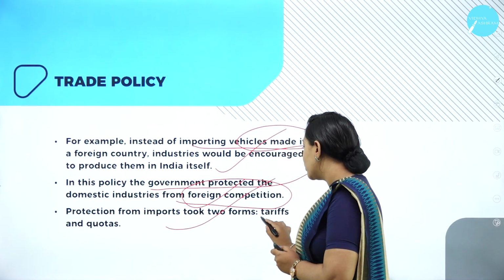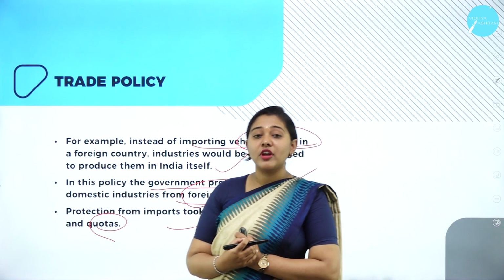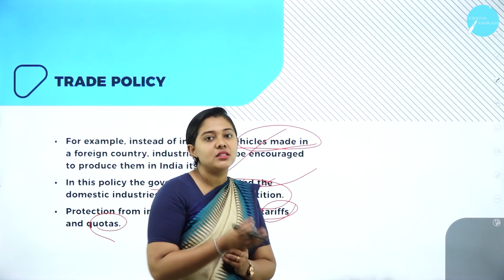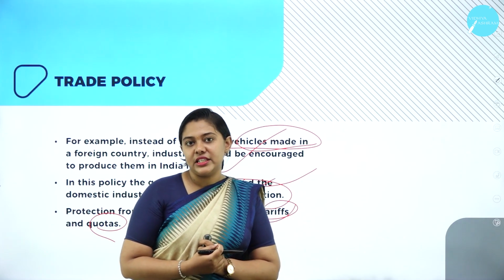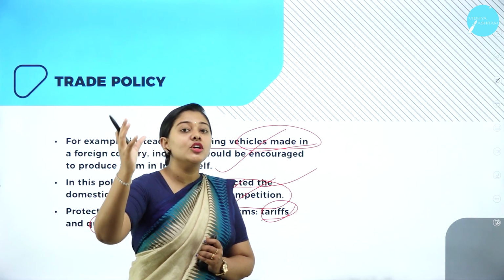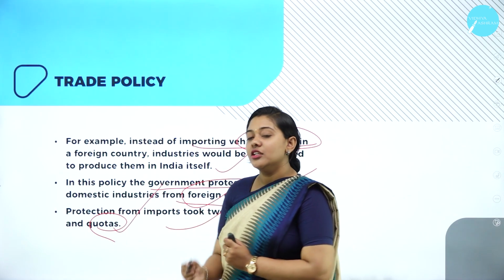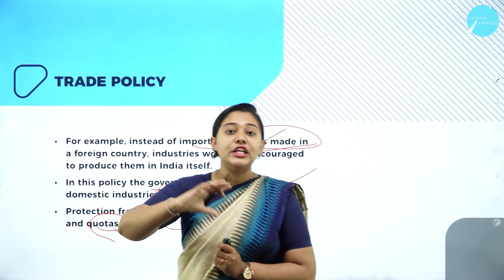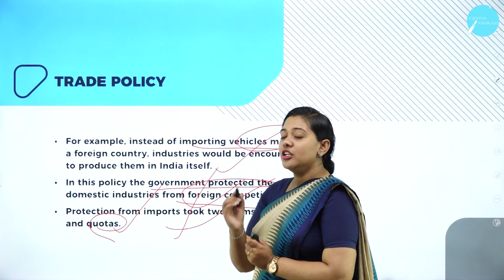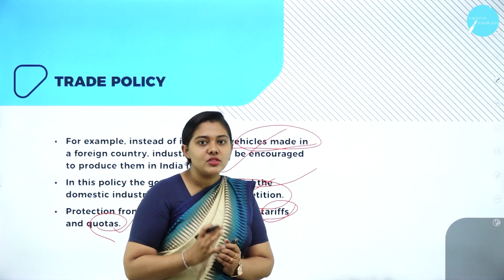Protection from import took two forms: tariffs and quotas. To protect the domestic products from foreign competition, they impose tax, tariff and non-tariff barriers. Tax barrier and non-tax barrier, that is restricting the quantity. Quotas means what? Restricting the quantity. So they restrict the quantity of imports. That is quotas.